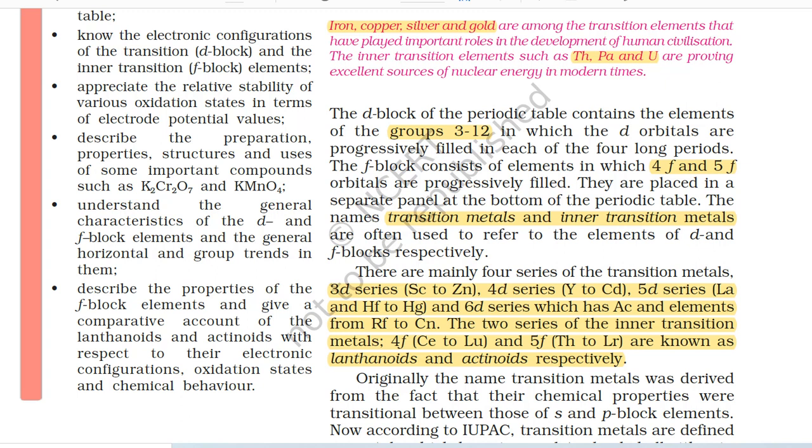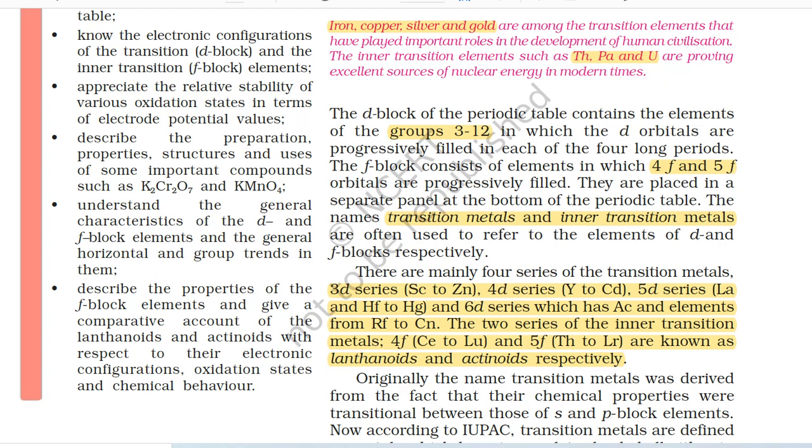The names transition metals and inner transition metals are often used to refer to the elements of d and f blocks respectively. There are mainly 4 series of the transition metals. 3d series (scandium to zinc), 4d series (yttrium to cadmium), 5d series (lanthanum, and hafnium to mercury), and 6d series which has actinium and elements from rutherfordium to copernicium.